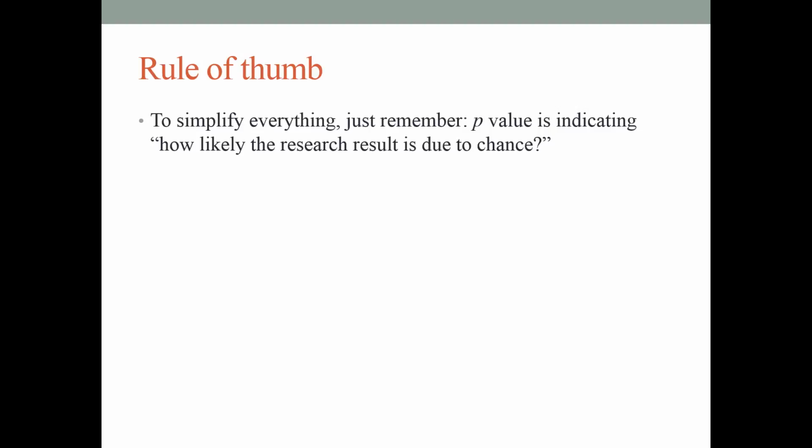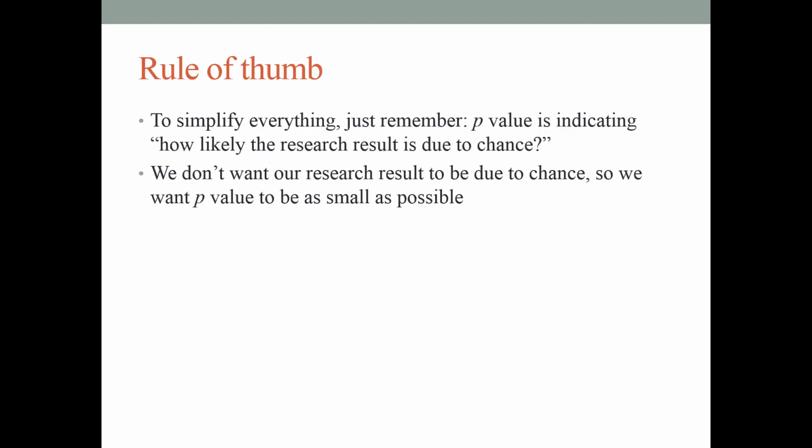Now, you might be a little bit confused about this hypothesis, everything. So let me just give you a really quick summary. Rule of thumb, to simplify everything, just remember: p-value is indicating how likely the research result is due to chance. And we don't want our research result to be due to chance. We don't want the null hypothesis to be true. So we want the p-value to be as small as possible. The smaller, the better.